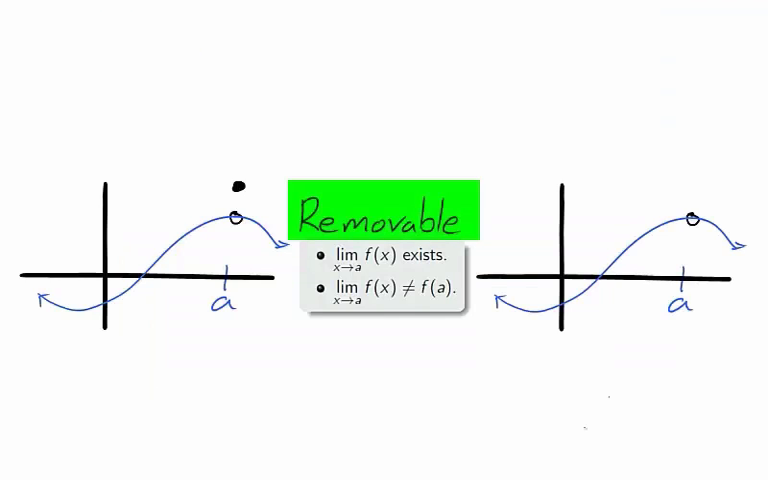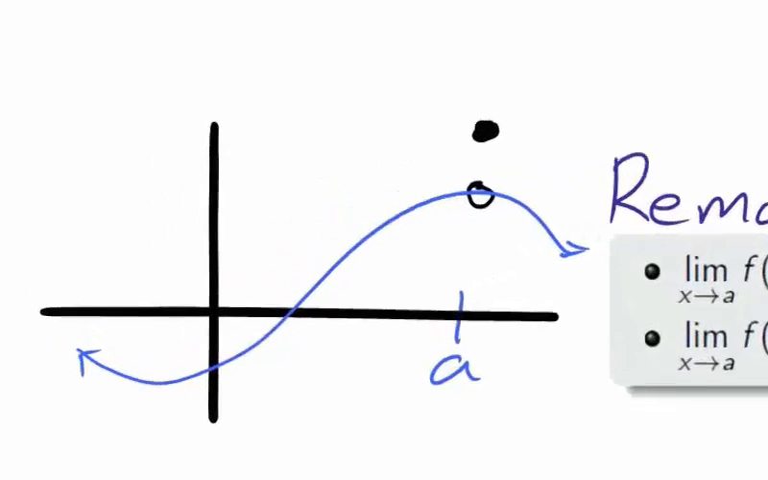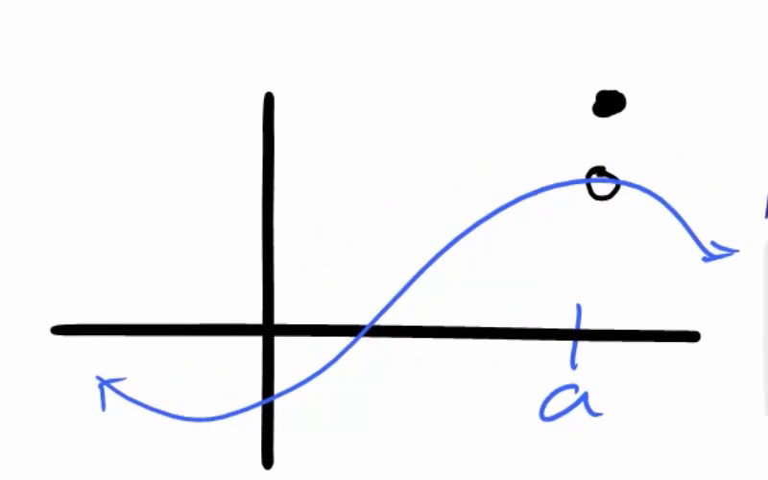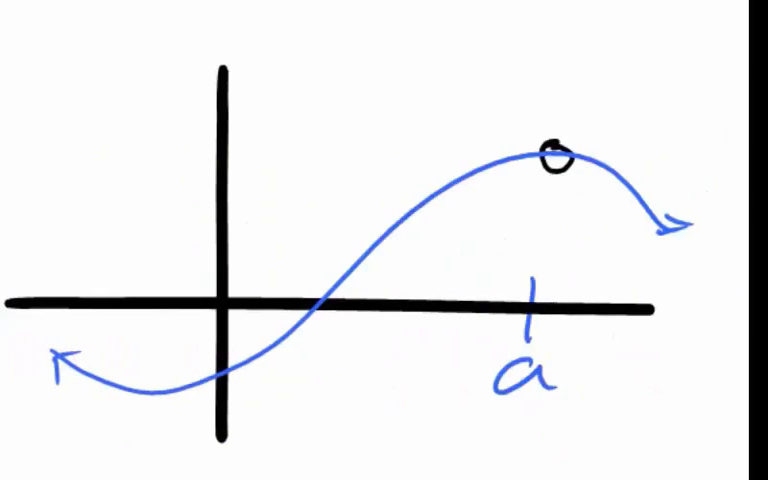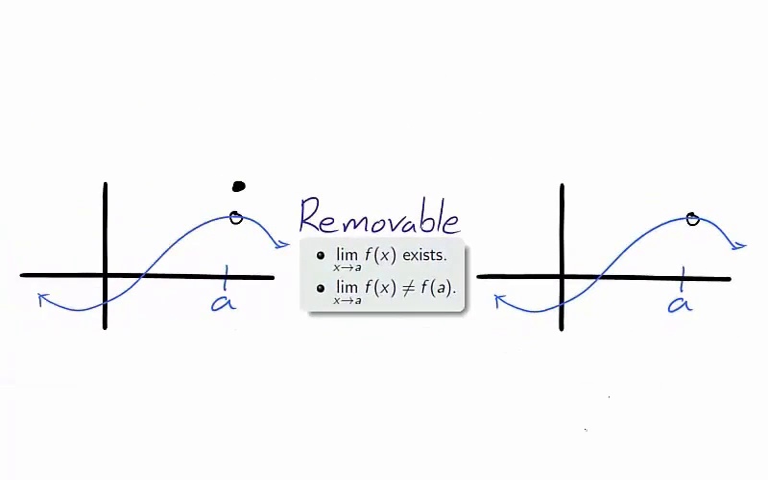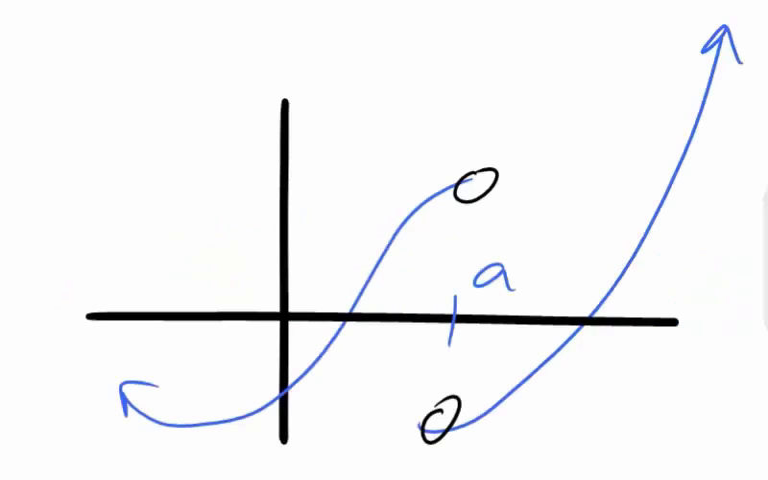In both graphs, there is a removable discontinuity at x equals a. A removable discontinuity is the case where the limit exists but is unequal to the actual value. This leads to two graphs, one in which the actual value exists but is not equal to the limit, and another where the actual value does not exist. We use the term removable because we can make it continuous by redefining the value of f at x equals a to equal the limit.